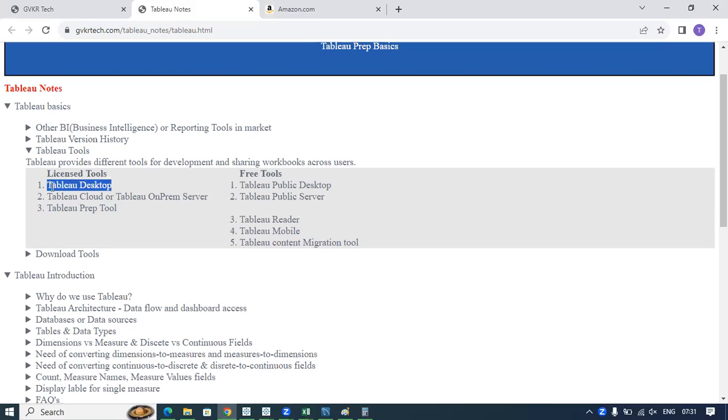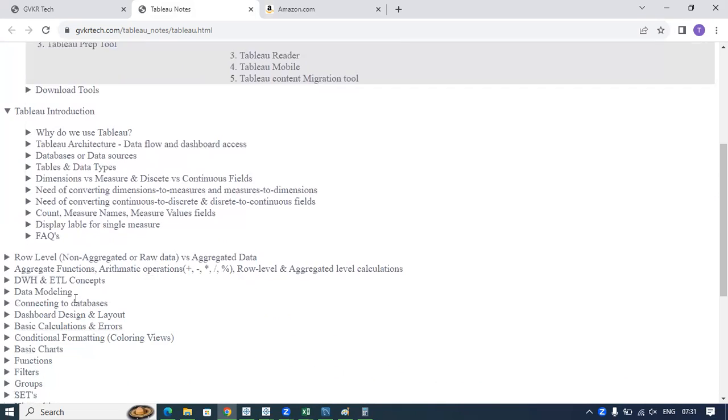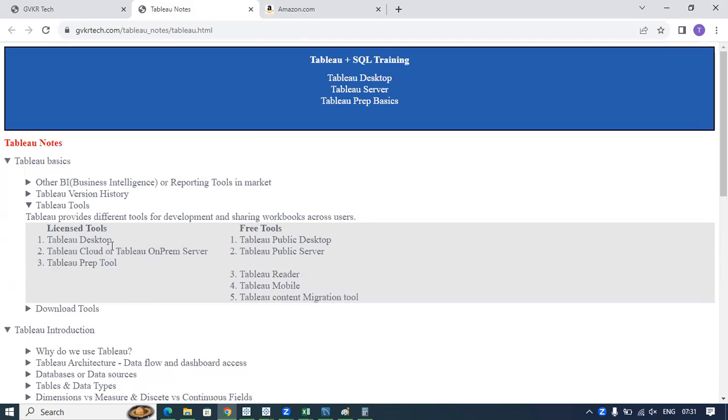In real time, for data modeling, we will use Tableau desktop only. For example, if a particular feature is not available in the Tableau desktop, then only we can go for Tableau prep tool. But in 90% of the cases, we will use Tableau desktop only for data modeling purpose as well as for dashboard development.